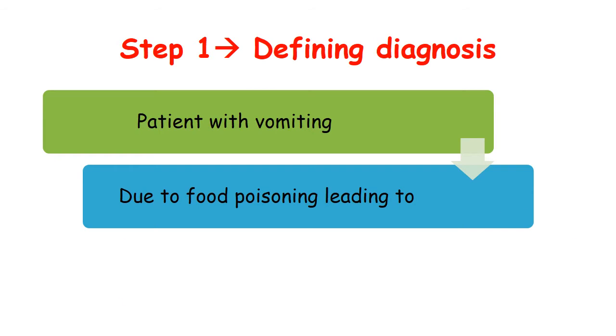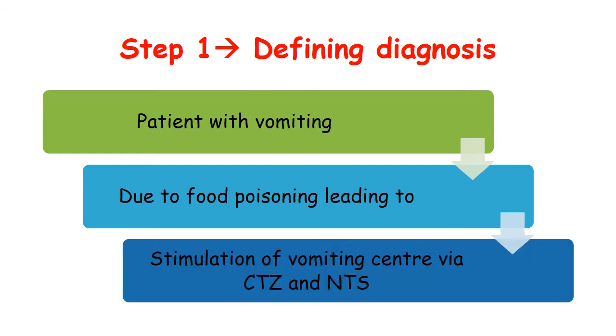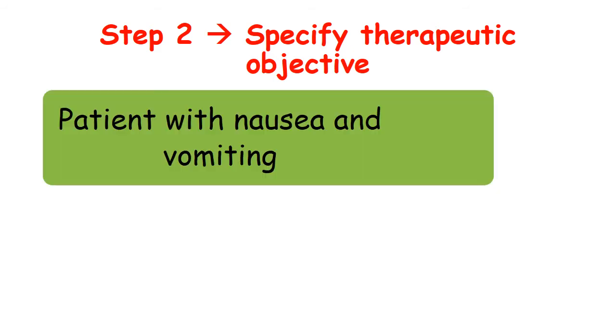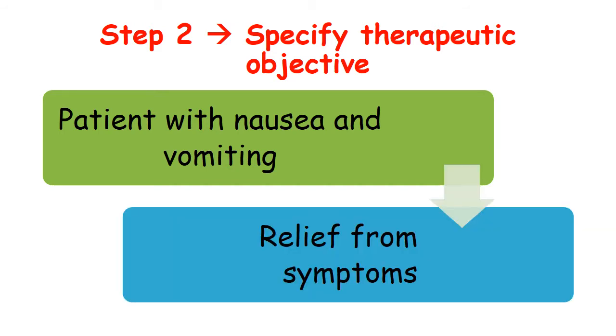Now, what happens in food poisoning is that it causes stimulation of the vomiting center in the chemoreceptor trigger zone and nucleus tractus solitarius, that is the central vomiting center. So we have to choose the drugs that are effective at this particular site. Step 2, we have to specify the therapeutic objective: what we have to exactly do to treat the patient. As the patient has come to us with nausea and vomiting, we have to give him relief from these symptoms. How will it be possible? We have to use anti-emetic drugs that will curb the vomiting.